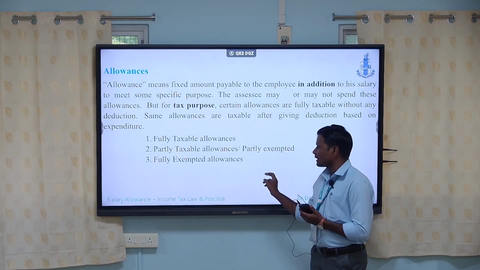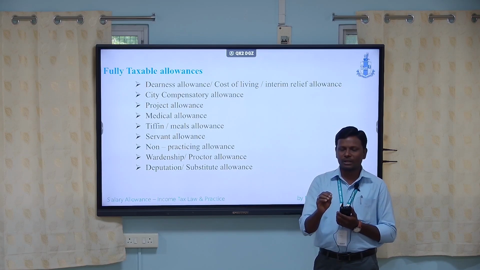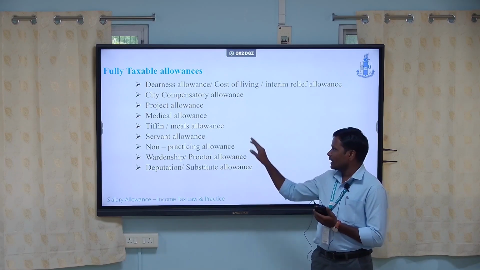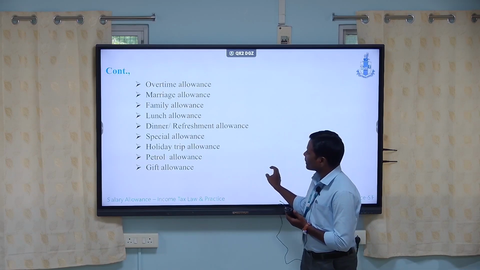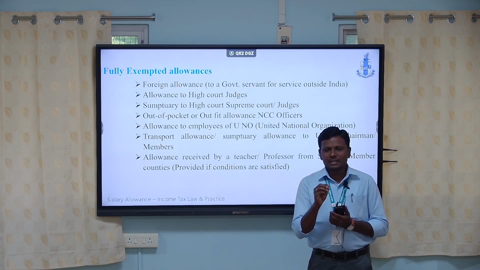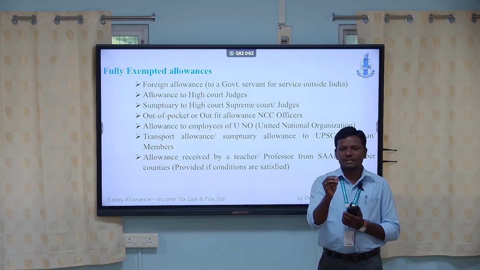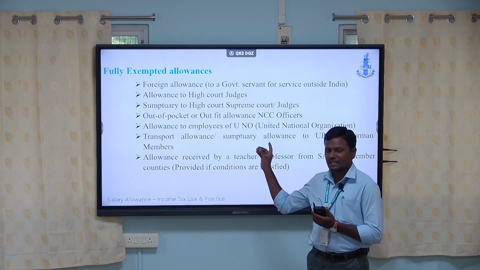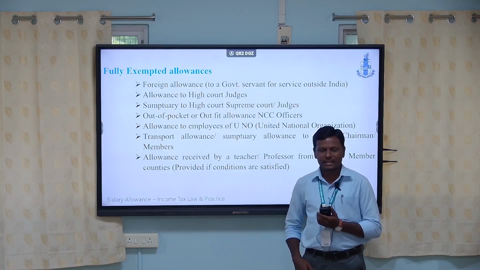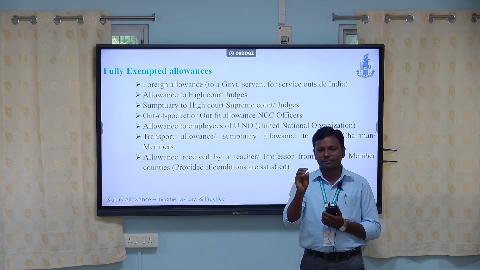And the last one, fully exempted. They have specific categories only. Number one, foreign allowance, applicable only to government employees in service outside India; the allowance is fully exempted. And second, High Court judges and Supreme Court judges, fully exempted for allowances.